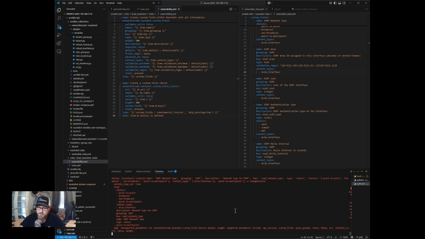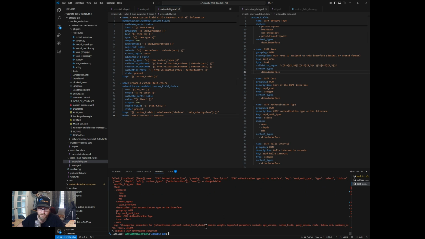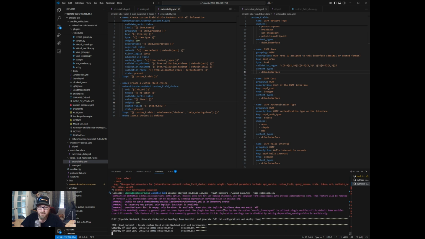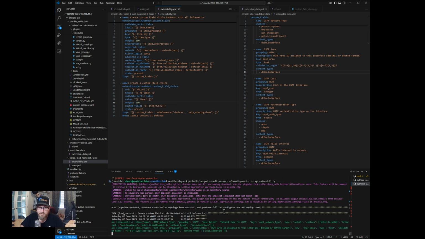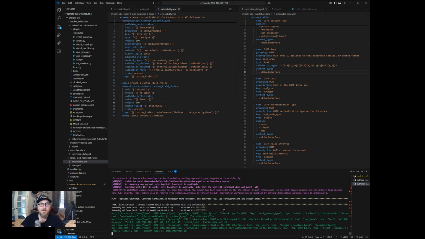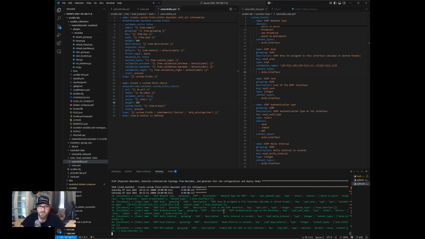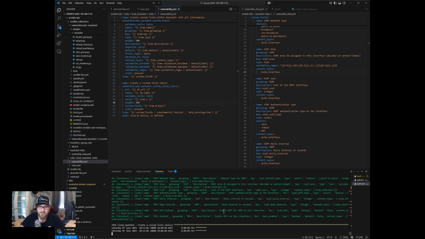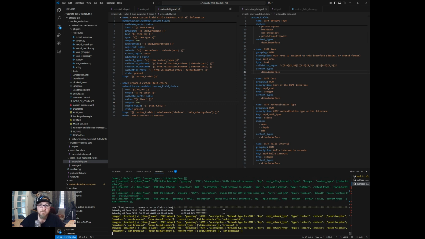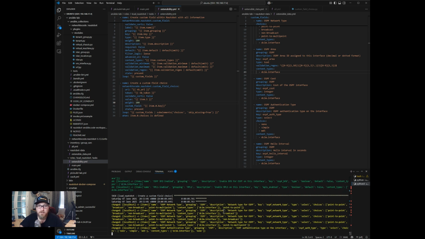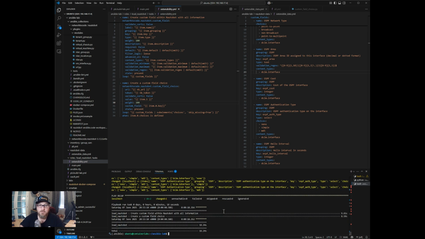Oh my gosh. What am I doing wrong? All right, so we have something wrong. Use parameter for network to code, custom choice, module weight. Supported parameters include API versions. Okay, so weight is not supported. Well, spelling weight incorrectly is not supported. All right, jeez. Terrible typer. I apologize. All right, let's try this again. I think it'll work this time. Okay, there you go. Spell things right, put things in the right order, do them correctly, and it works.